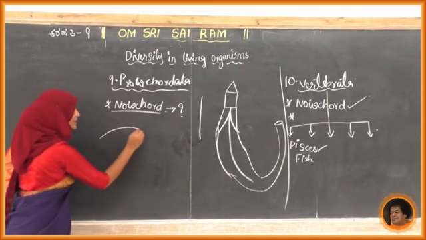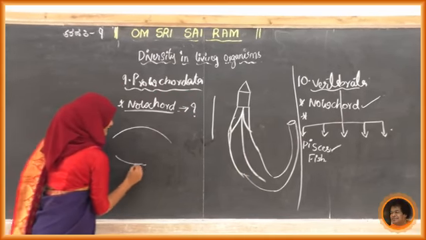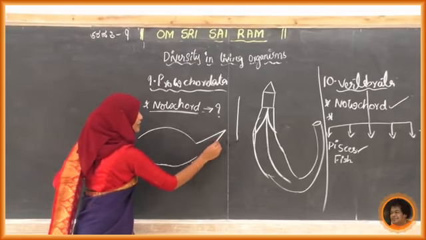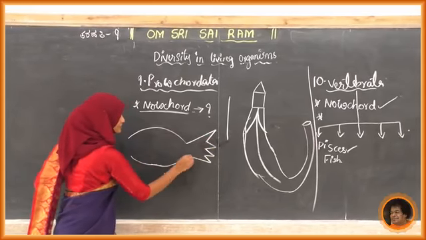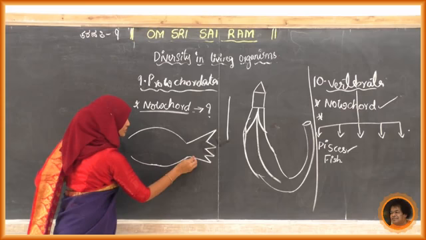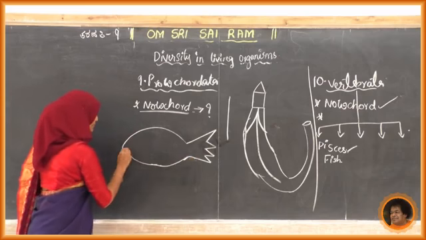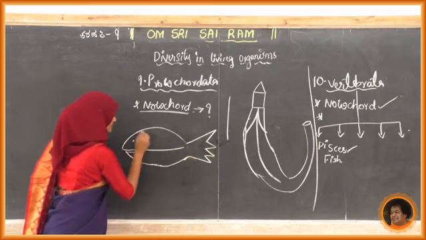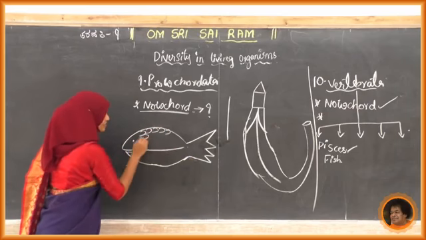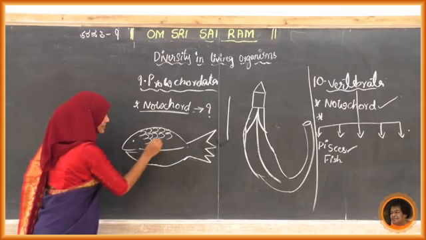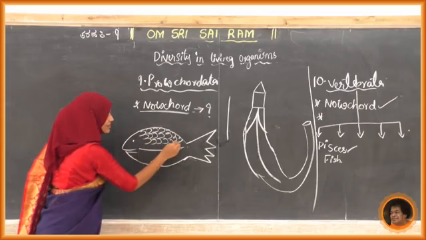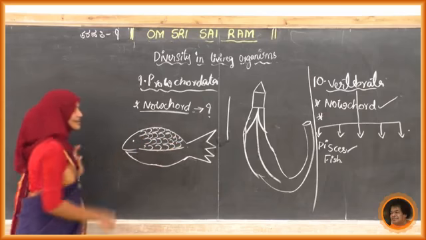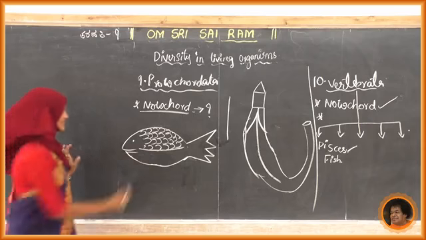So you have to predict the characters. I will draw one fish here, and you have to predict the character now. What is this? Yeah, these are the scales, or else we can call them plates.